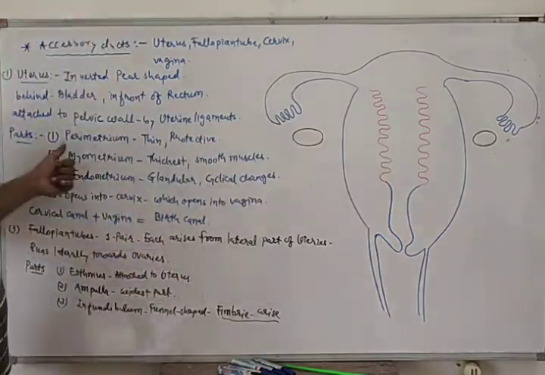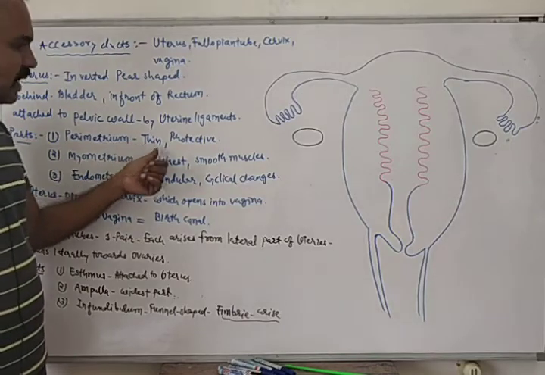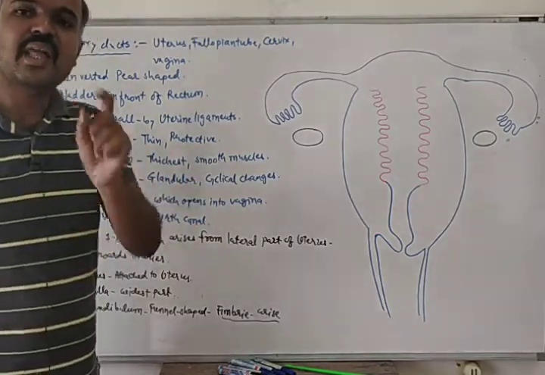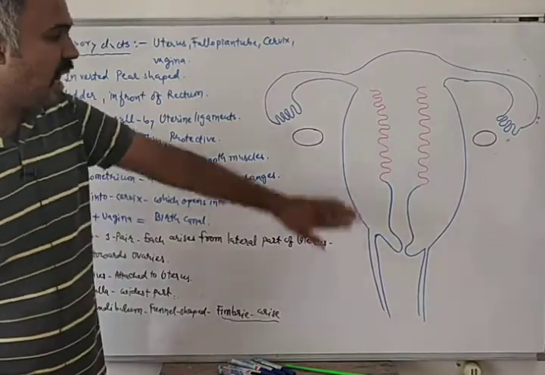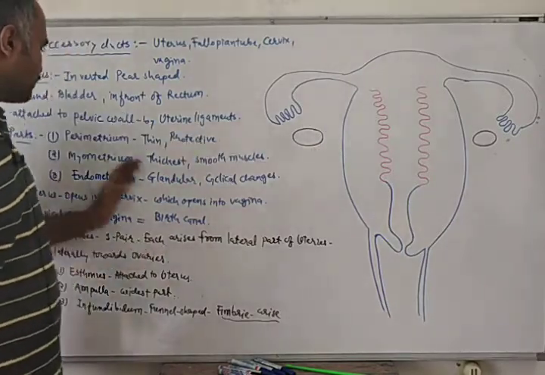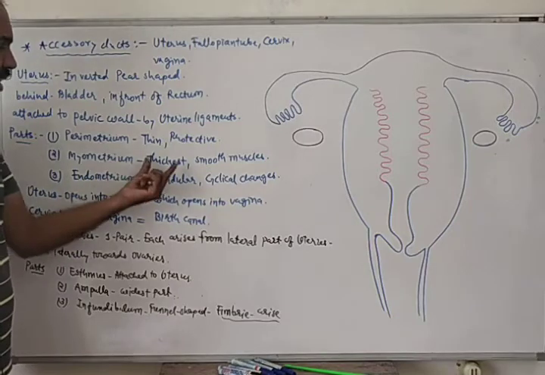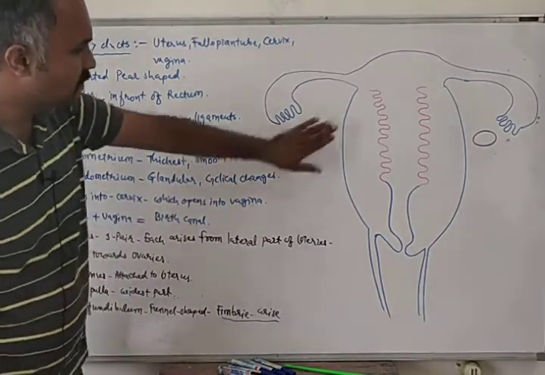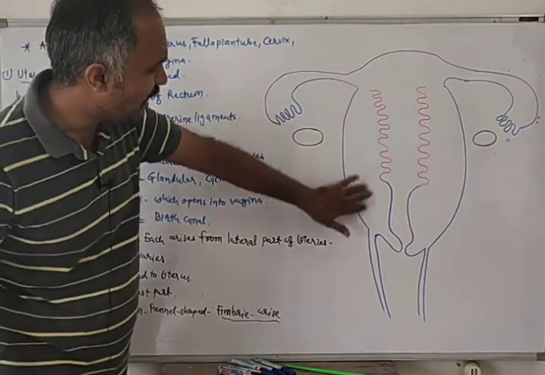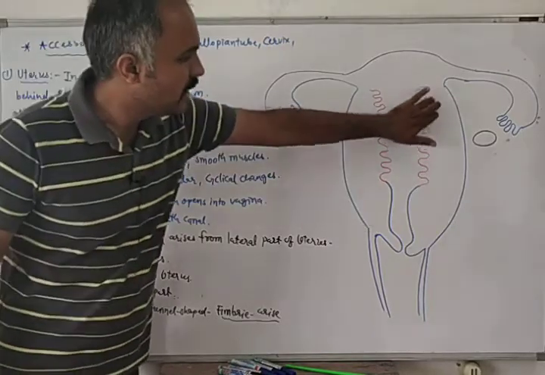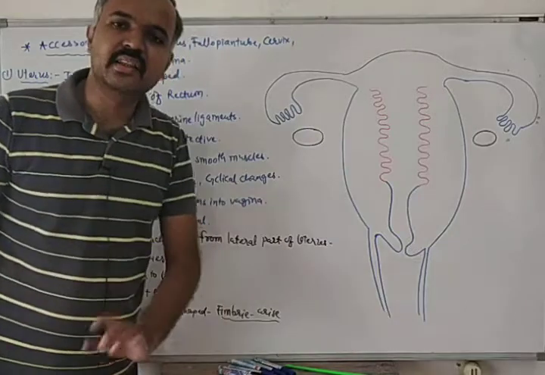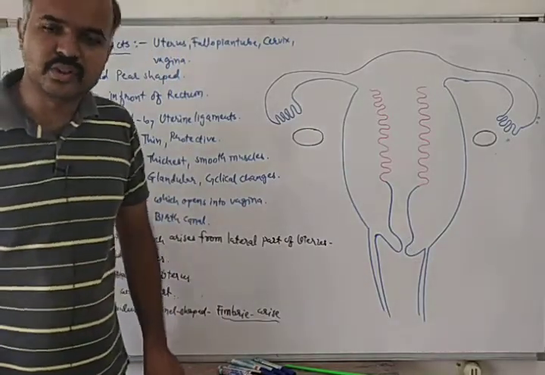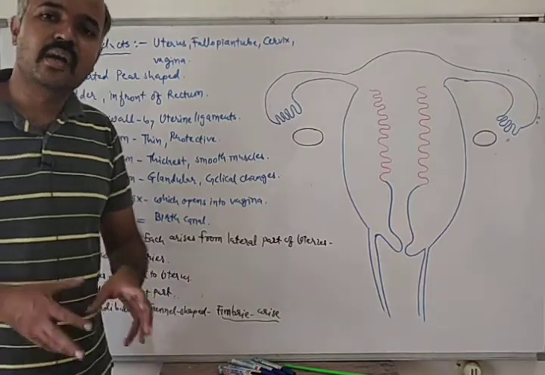Perimetrium is thin and protective in nature. It is the outermost region of the uterus. Myometrium is the thickest part of the uterus and it is made up of smooth muscles, and these smooth muscles are essential for parturition.